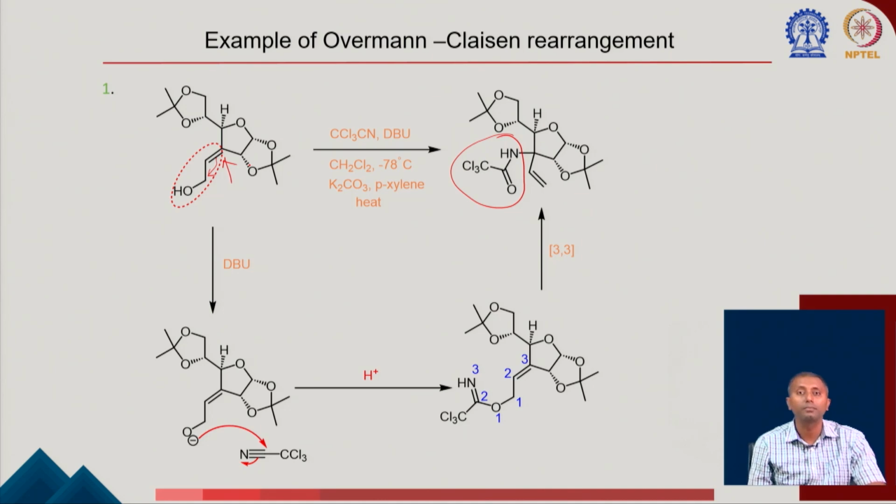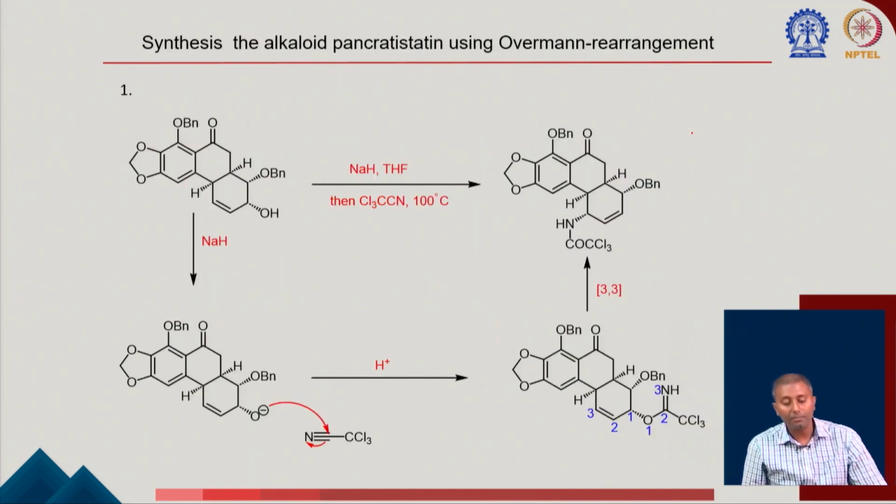Now in the case of DBU, the first thing that is happening is that it is abstracting this OH proton, which then attacks these compounds, forming this intermediate, which is now ready for the 3,3 sigmatropic rearrangement to get to the corresponding product.